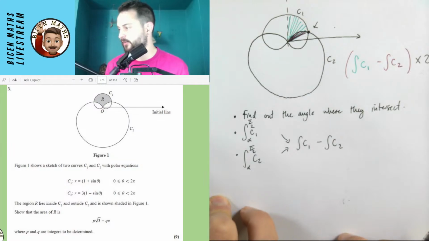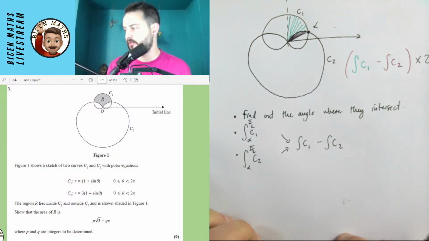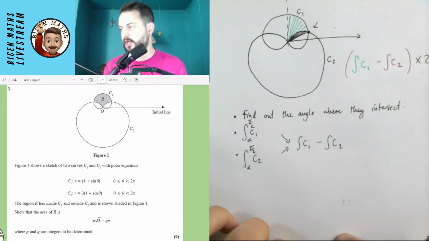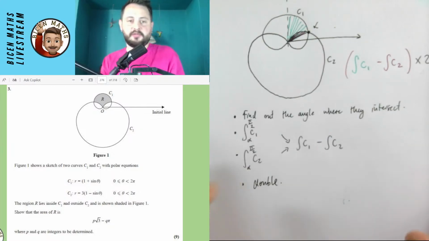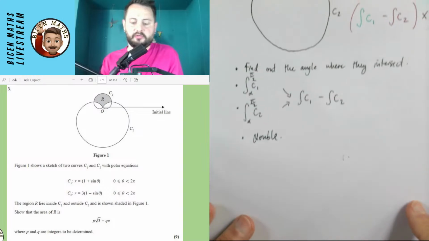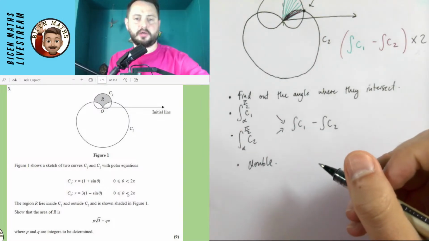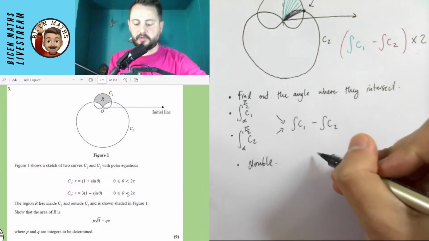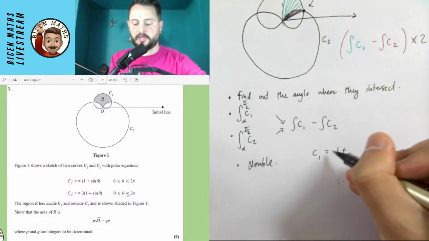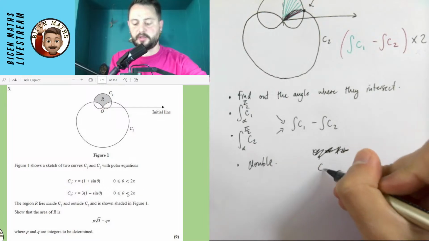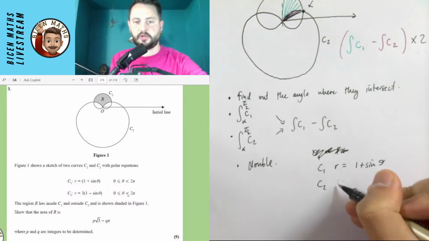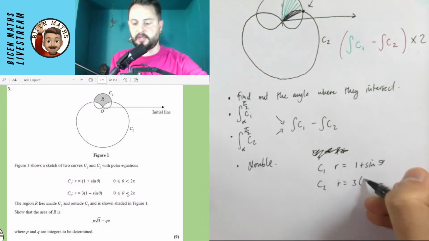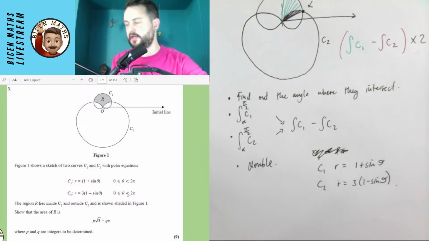Now, I'm going to see if anybody has got any suggestions, because I don't want to do this question and find I've got this completely wrong. Oh yeah, and I need to say at the end, double it. So if I'm doing this wrong, please tell me, because I don't want to waste everybody's time as I go through this whole thing. And I'm going to jot down what curve 1 and curve 2 are. So curve 1, let's write this properly, is r equals 1 plus sine theta. And curve 2 is r equals 3 times (1 minus sine theta).